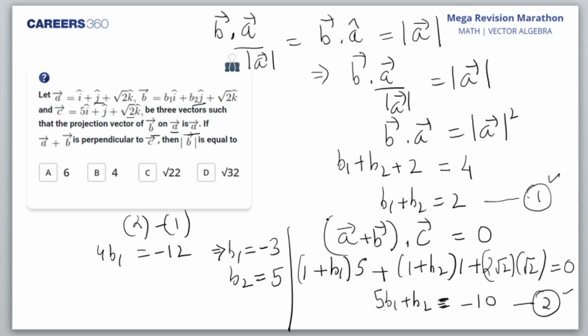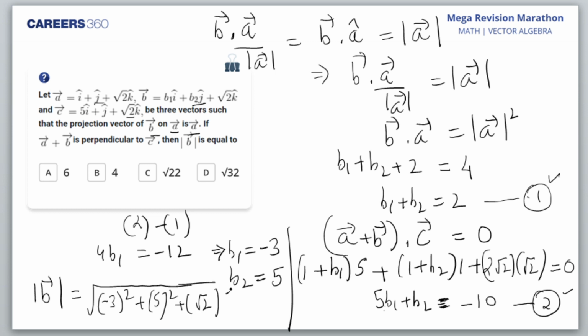Now mod B I want to calculate. In B I had B1 and B2 both, so I'll make use of the results I got. Minus 3 square plus 5 square plus root 2 square. So what do I get? 9, 25, that is 34, and 2, 36. So under root it is 6. So 6 is the right answer, students. So we get A. I hope you all understood.